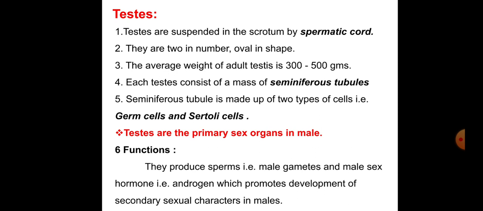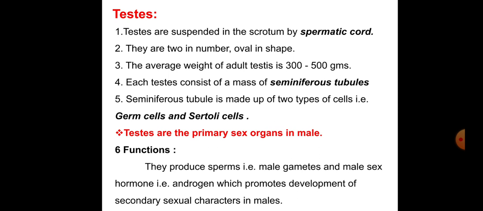Each testis consists of a mass of seminiferous tubules. This is the structure of the testis. If you cut it, you can see microscopically the seminiferous tubules. Seminiferous tubules are made up of two types of cells, germ cells and Sertoli cells. These cells are most important for the testis.